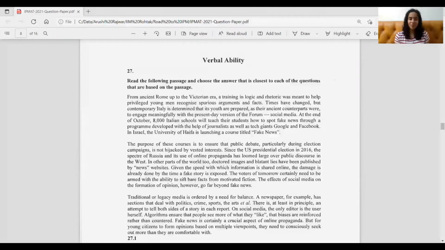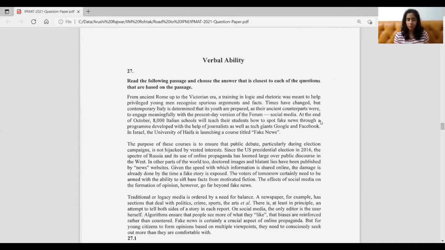So let's begin. The first question here is about the reading comprehension. Now, for the actual exam, what I suggest is that you do it at the end with a free and clear mind when you've done the rest of your paper. That's because we all know that RCs can be time consuming and tiresome. So it's better if you keep them for the end and do the easier portion first. But here, since we are doing it in a flow, we'll be going with the given order only. So let's just get started.